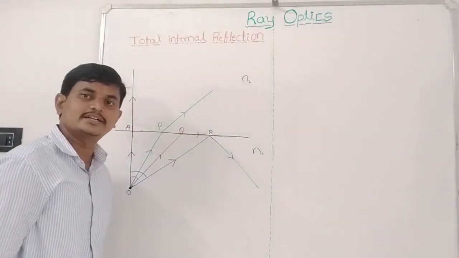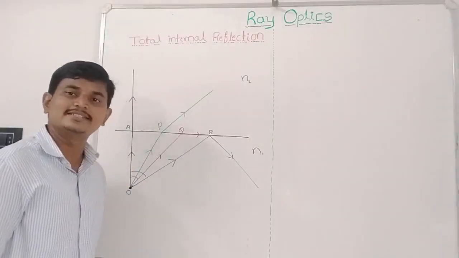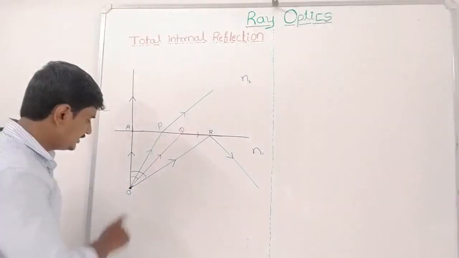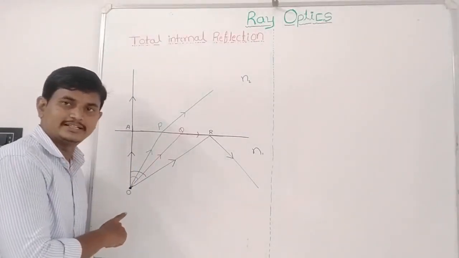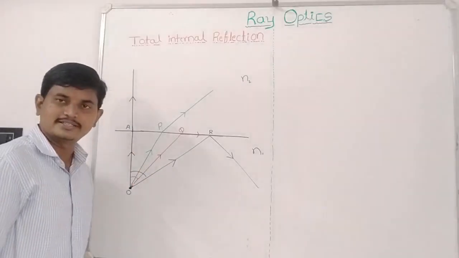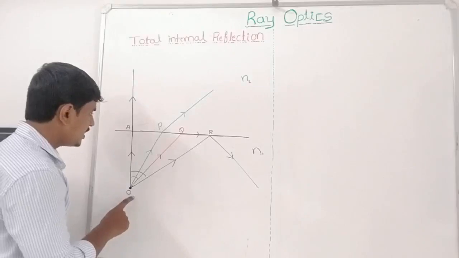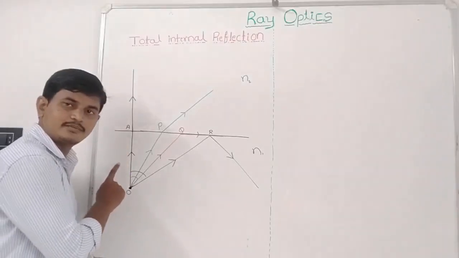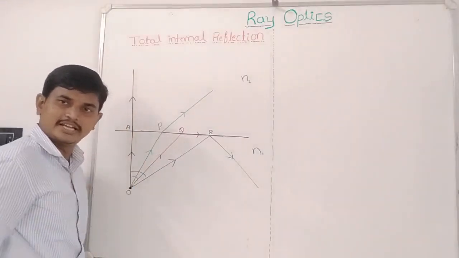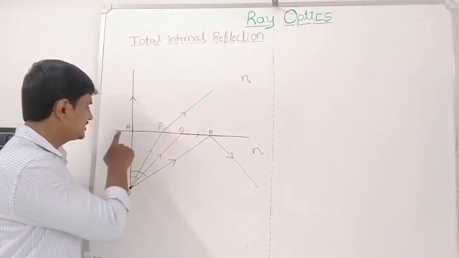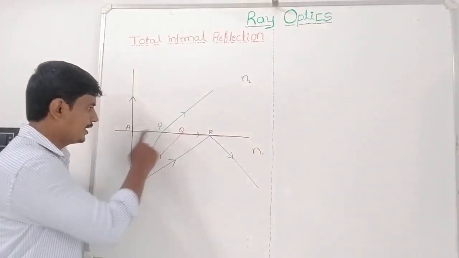Let us consider an object O which is present in the denser medium. This object is an illuminated object. If the object is illuminated, then it emits rays as shown here. The first ray, OA, passes from denser medium to rarer medium without any deviation, because this line is normal to the interface.